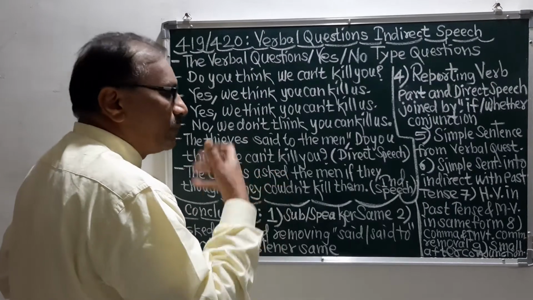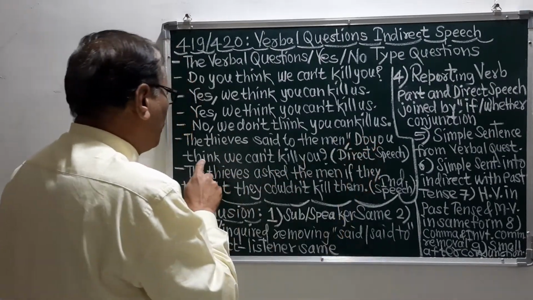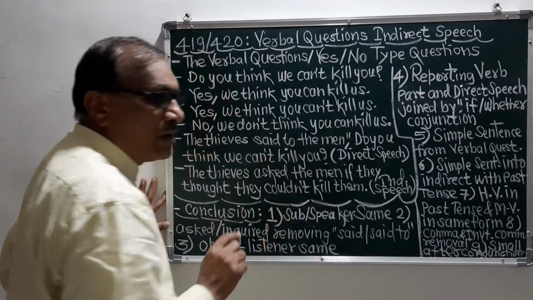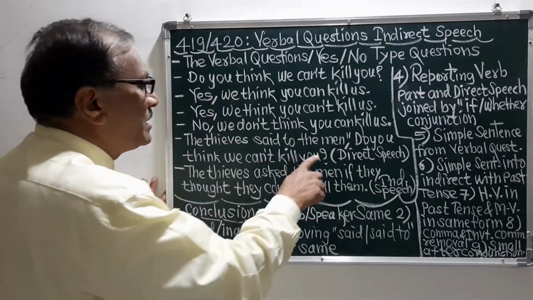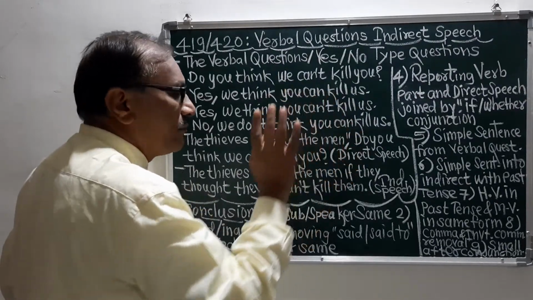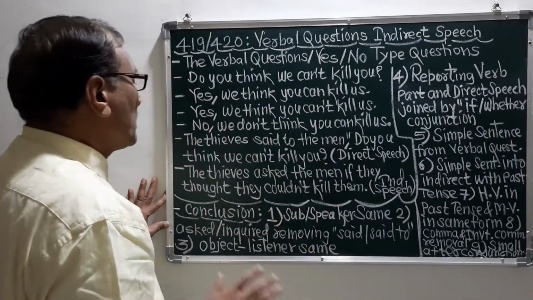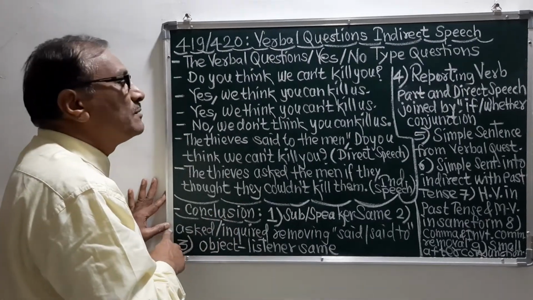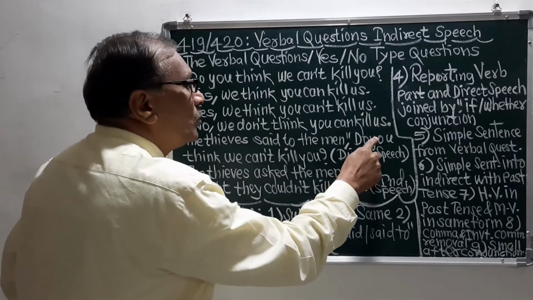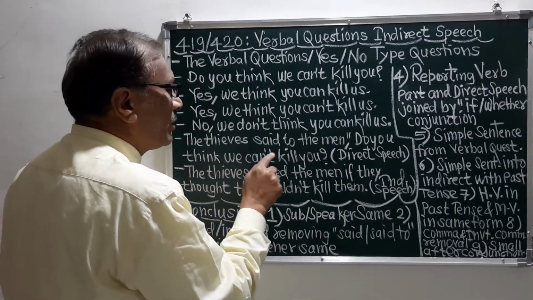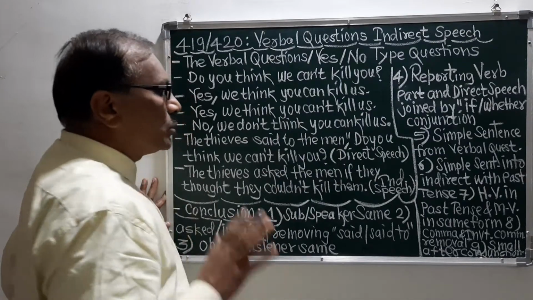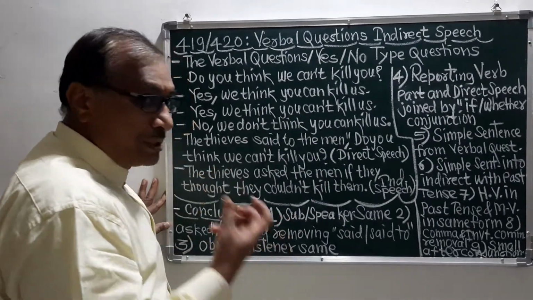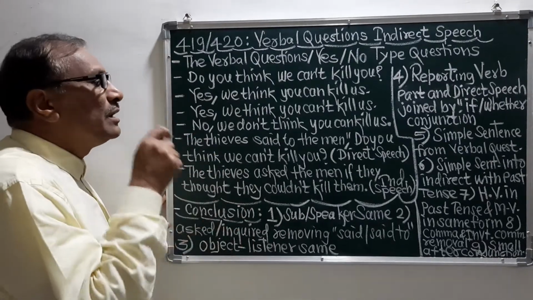So the simple sentence will be "you think we cannot kill you," and then there will be the full stop, and this question mark, this comma, this inverted comma will be removed. So now the simple sentence has come before us, and that simple sentence is "you think we cannot kill you." Full stop. So this is the simple sentence, and now we will change this simple sentence into the indirect speech.